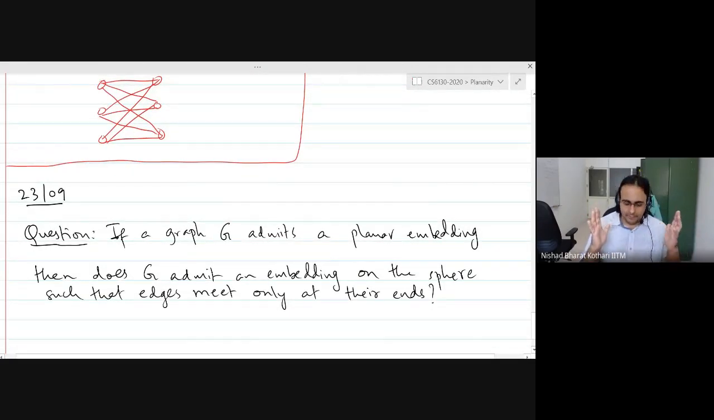Supposing a certain graph admits a planar embedding, which means you can embed it on the plane so that any two edges meet only at their ends if they meet. Then can you also embed the same graph on a sphere with the same property? So you want to now embed on the sphere, right? Think of the globe, if you like, such that any two edges meet only at their ends. So what do you think? If you can embed on the plane, can you also embed on the sphere with the same property?